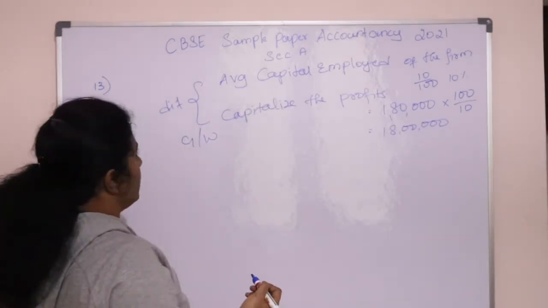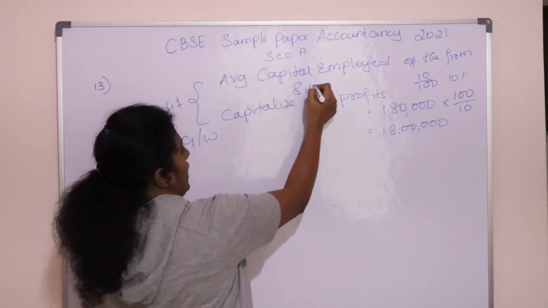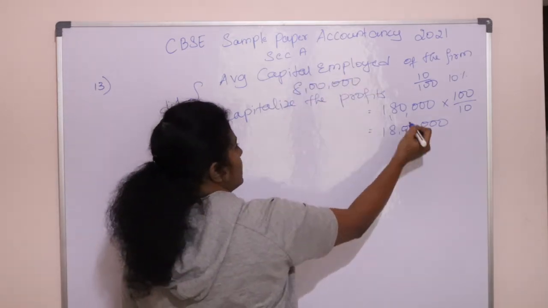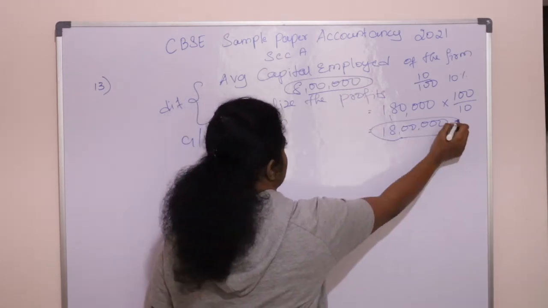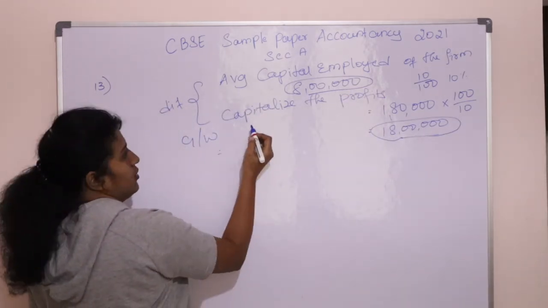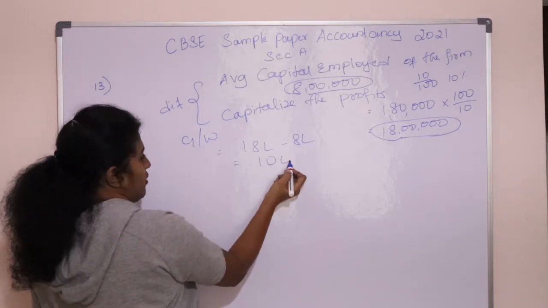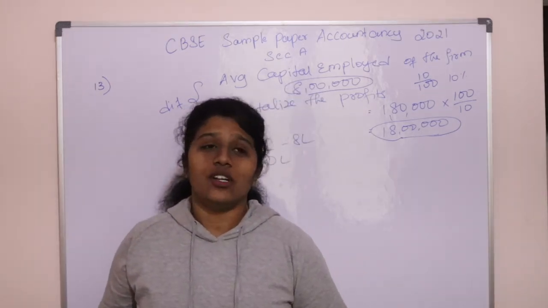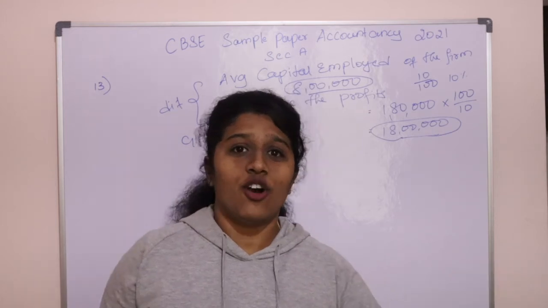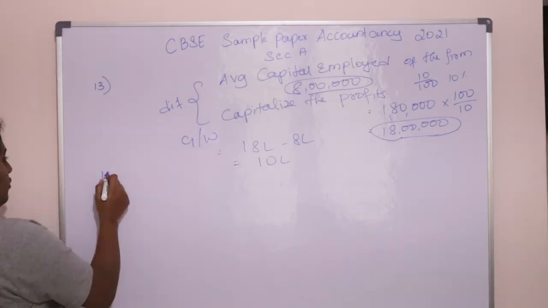Now the average capital employed of the firm is given as how much? 8 lakh. And this comes up to 18 lakh. The difference between these two figures will be goodwill. That is 18 lakh minus 8 lakh. 10 lakh will be the goodwill value. What actually is the normal rate of return? It is the estimated earning of your competitors. That is the normal rate of return.